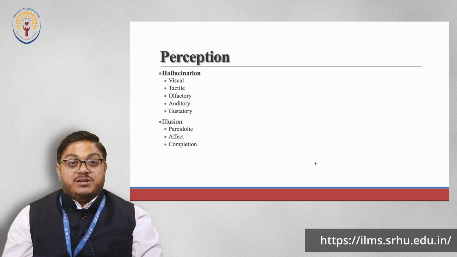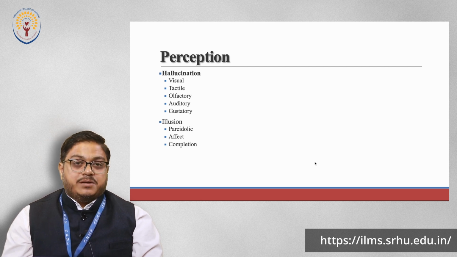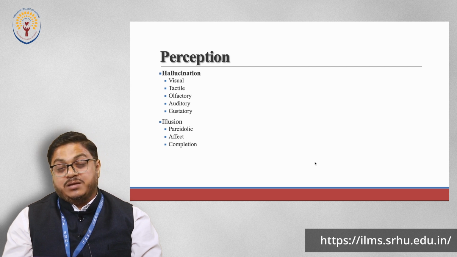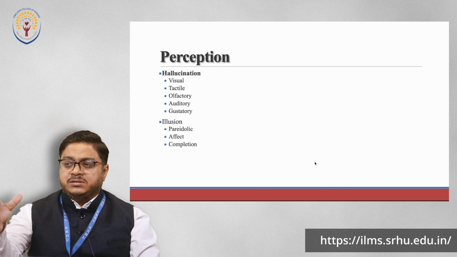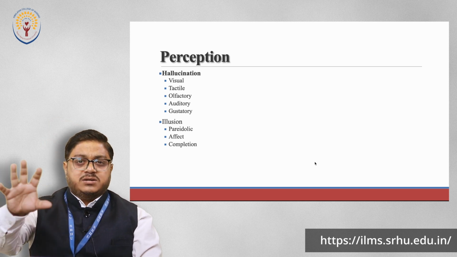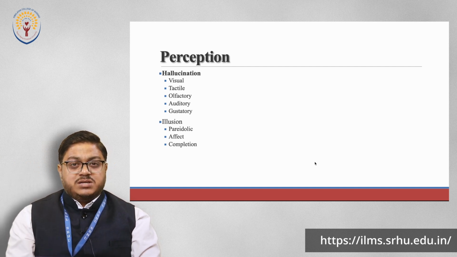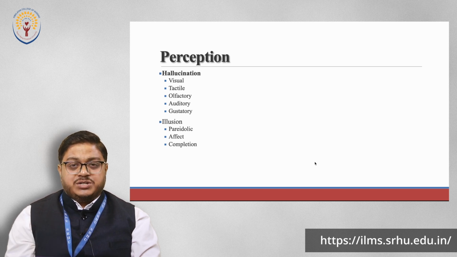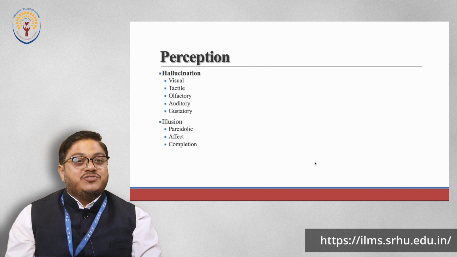Now what are these? What is visual hallucination? The person will see something that is actually not present. The other people will not be able to see that thing. Okay, so the person will say, oh, I'm seeing some colors, but other people might not be able to see those things. It primarily happens in substance abuse disorder. Okay, people who are using a lot of drugs, hallucinogens and all those things. So there we see visual hallucination.